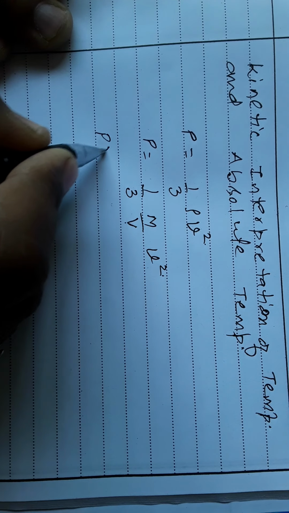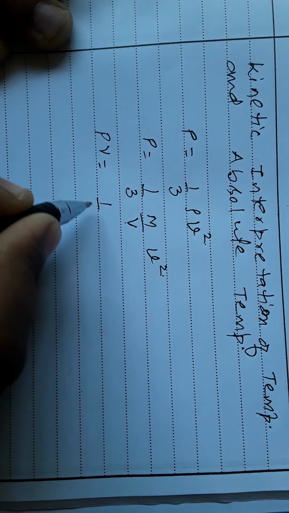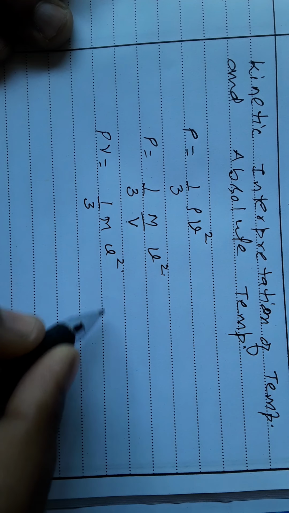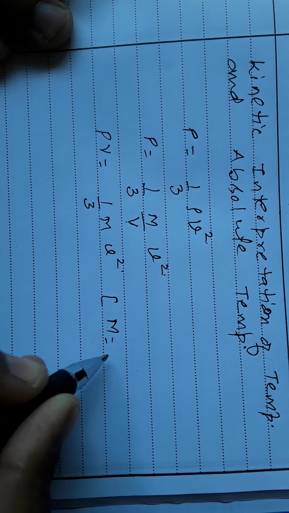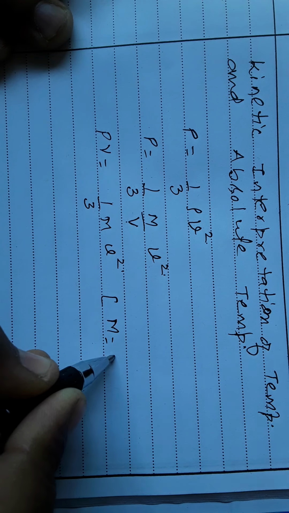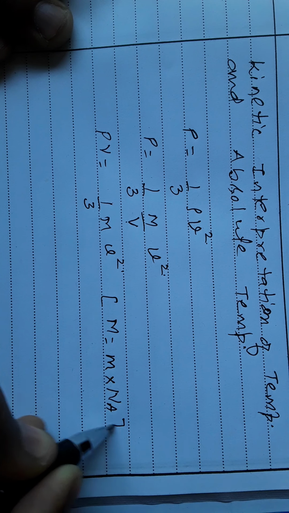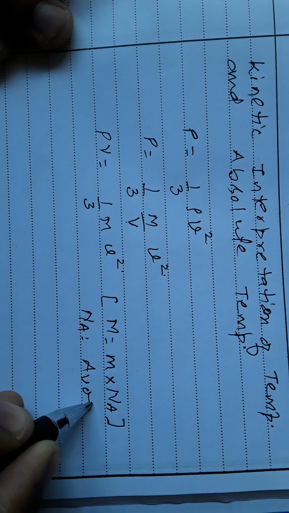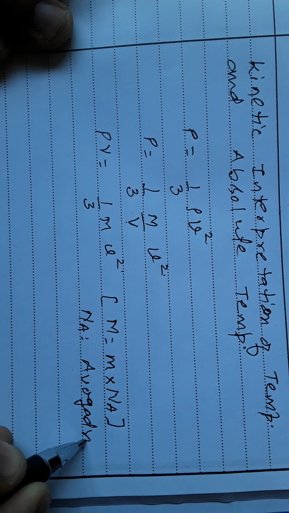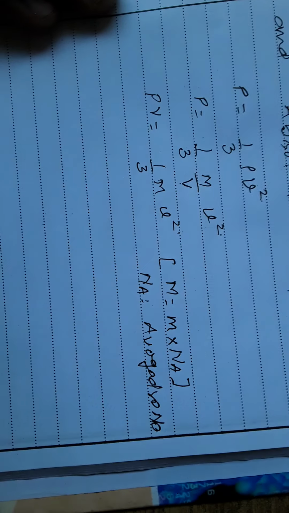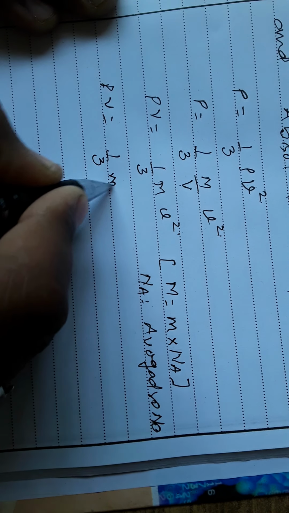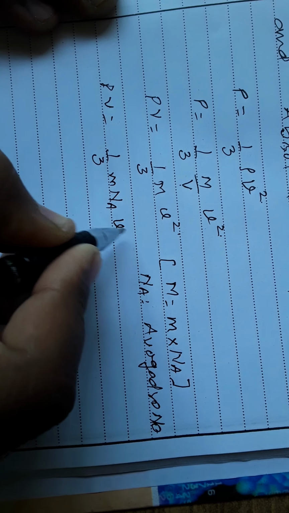We can shift and write PV equals 1 by 3 capital M into V square. Capital M is total mass, so we can write mass of one gas molecule into total number of gas molecules, that is called Avogadro number. Na is Avogadro number. So we can write now PV is equal to 1 by 3 M into Na into V square.